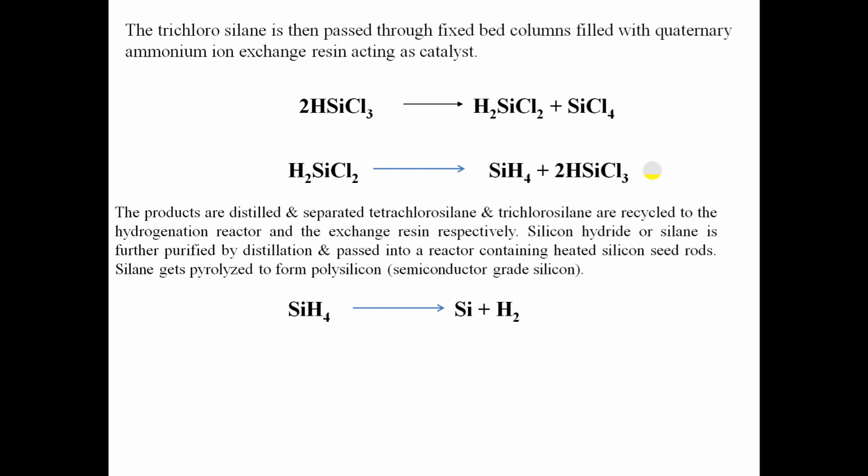Silicon hydride, or silane, that is formed is purified by distillation and passed through the reactor containing heated silicon rods. Then the silane is pyrolyzed in order to form semiconductor grade silicon, and other byproducts are exhausted. The silicon obtained at this point is semiconductor grade silicon, and this silicon is used for photovoltaic applications.